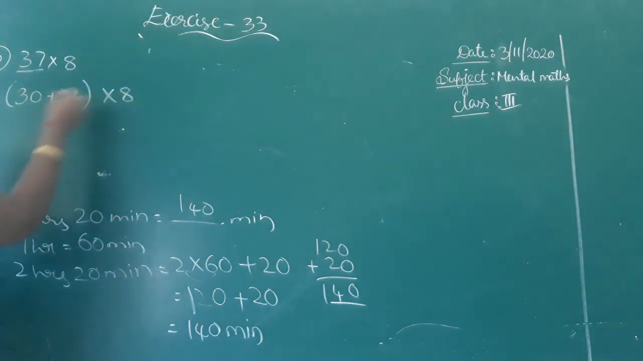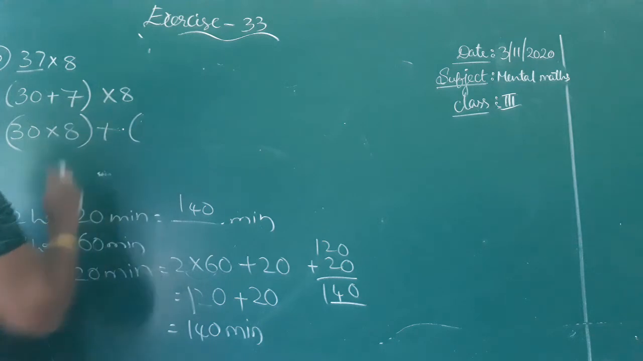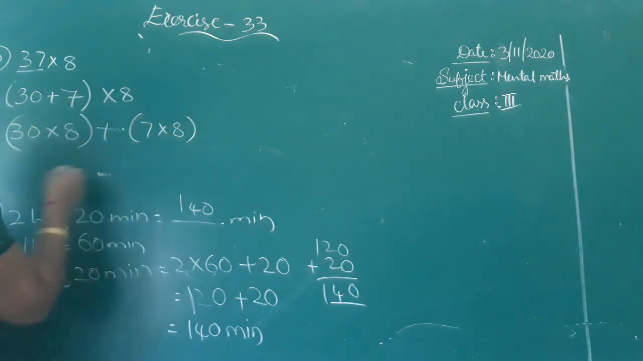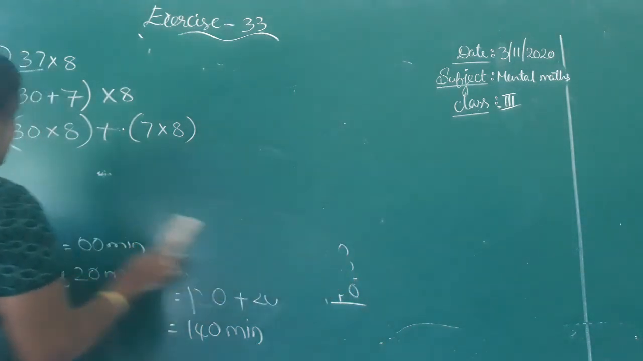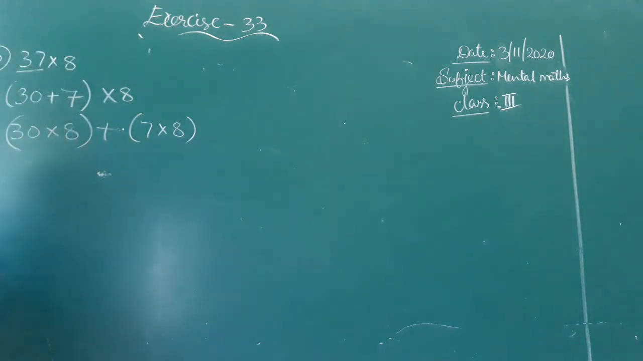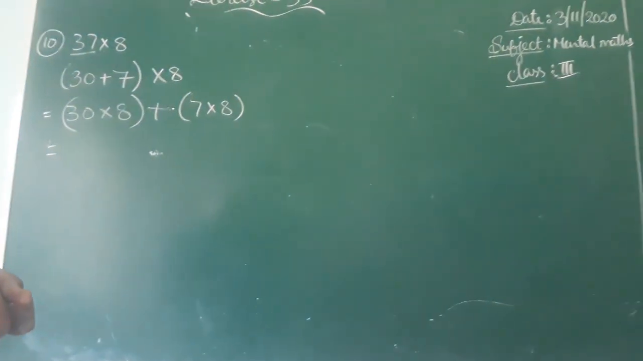Children, you have to split this 37 as 30 plus 7, into 8. It can be written as 30 into 8 plus 7 into 8. After splitting it into 2 parts, you can write it as 30 into 8 plus 7 into 8.